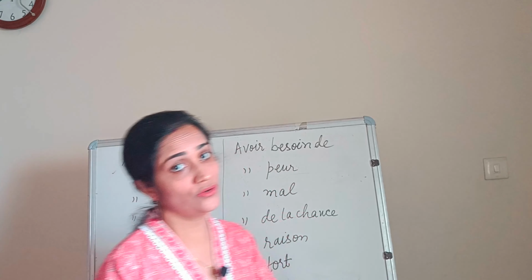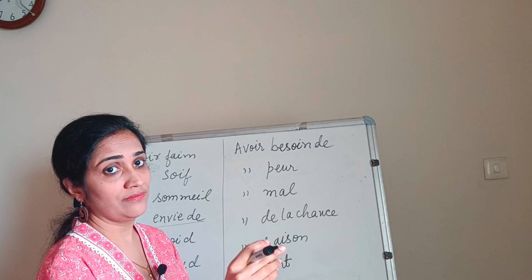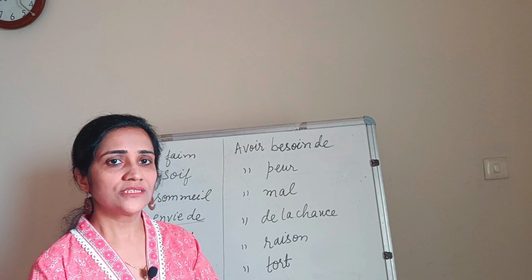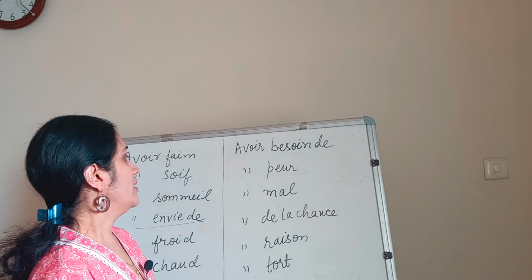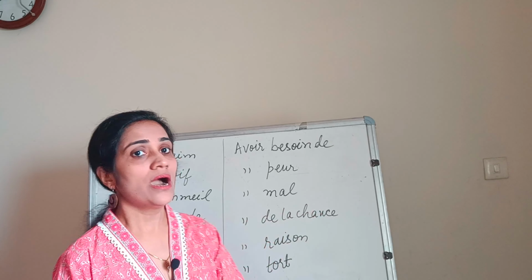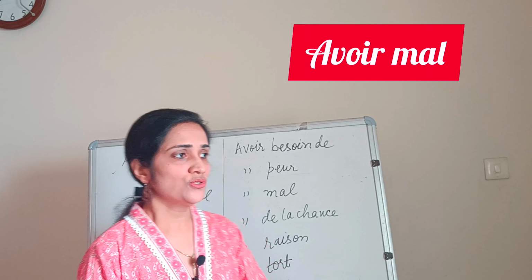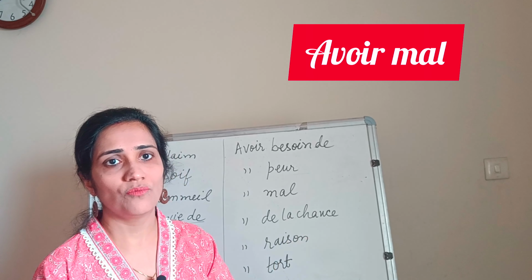I'm afraid of dogs. So in the translation we are using "am". That means the être. But instead of the être verb, we are using avoir. Okay. Now avoir mal. Mal refers to hurt or pain. So with avoir, if we are referring to hurt or pain, we can use this avoir verb.